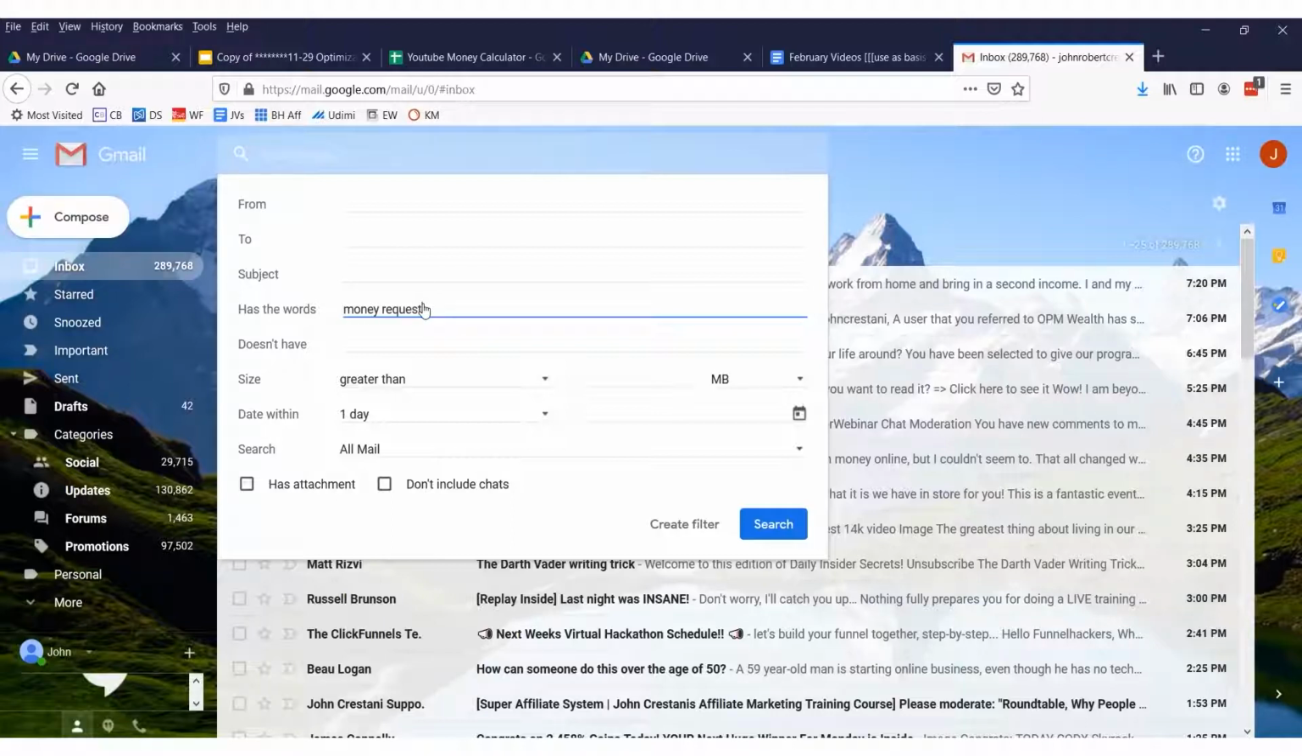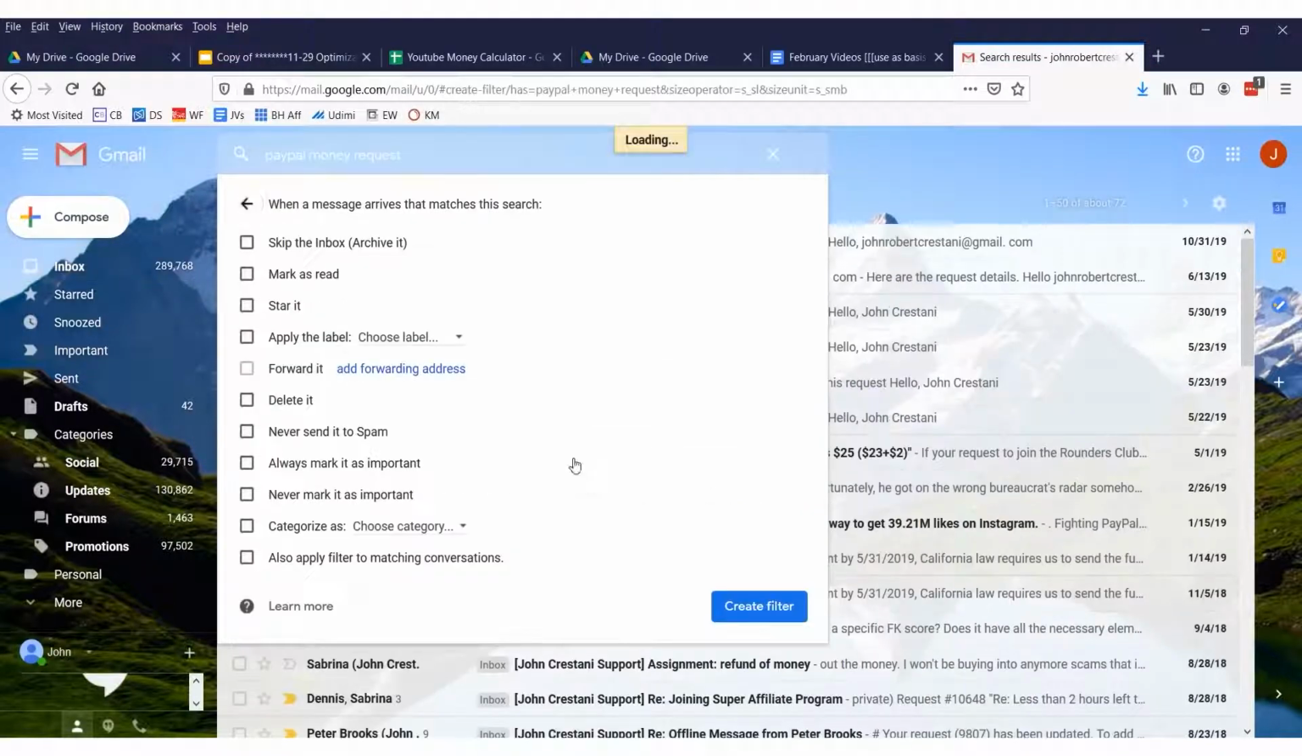I already have a filter set up for this. And anytime something comes in with the words PayPal money request, it is just automatically filtered. I don't want to see it. I don't care to hear the story. So call me an a-hole. And what I would do is I'd create a filter around that, and I would just tell it to skip the inbox and archive it or delete it.